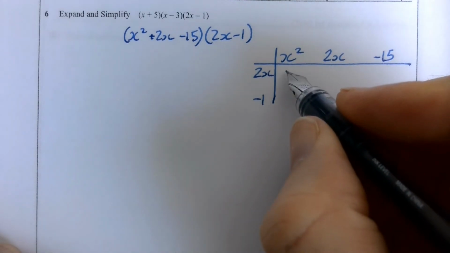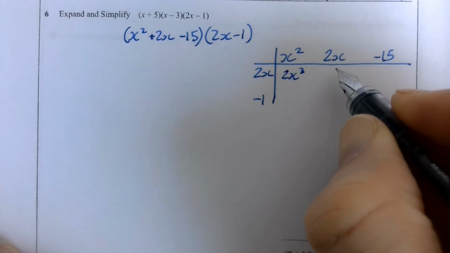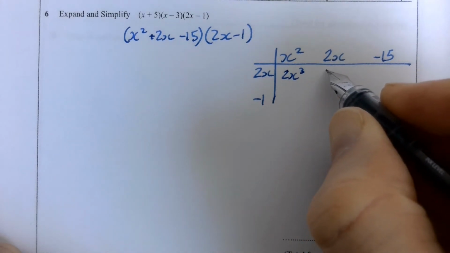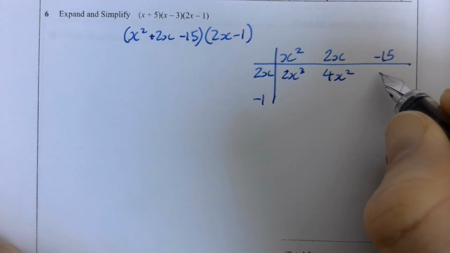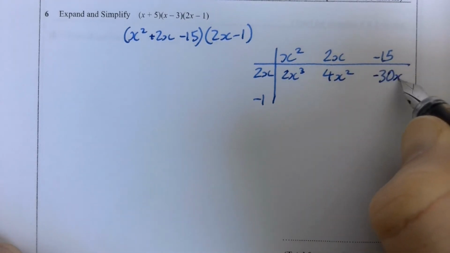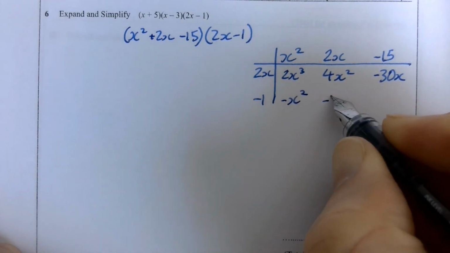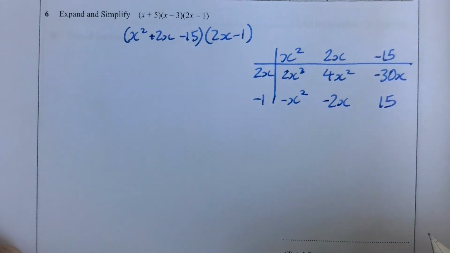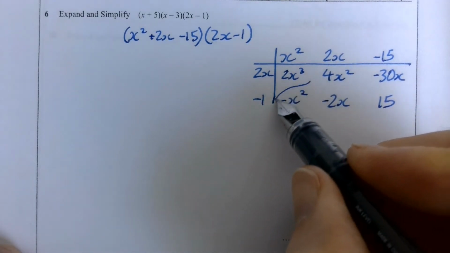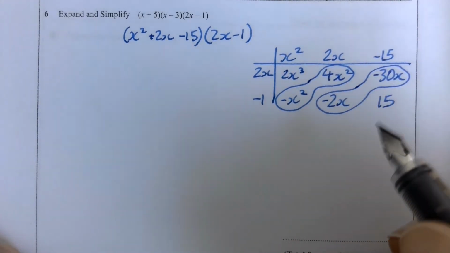2x times x is 2x cubed. 2x times 2x, well, the number times the number is 4, the x times the x is x squared. 2 15s are 30, so negative 30x. Timesing everything by minus 1 is just going to change the polarity. There's our x squareds and there's our x's.